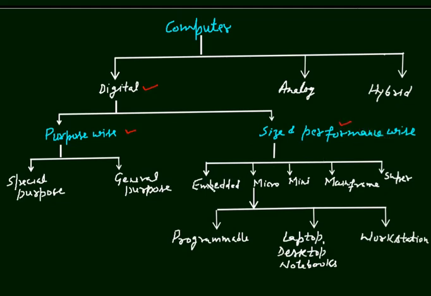The first one is embedded computers. Students, we know that in today's life, all TVs, washing machines and electronic gadgets like wristwatches are computerized and controlled.